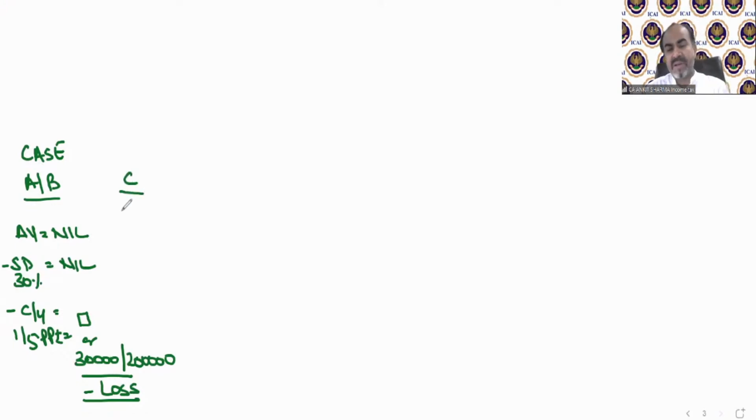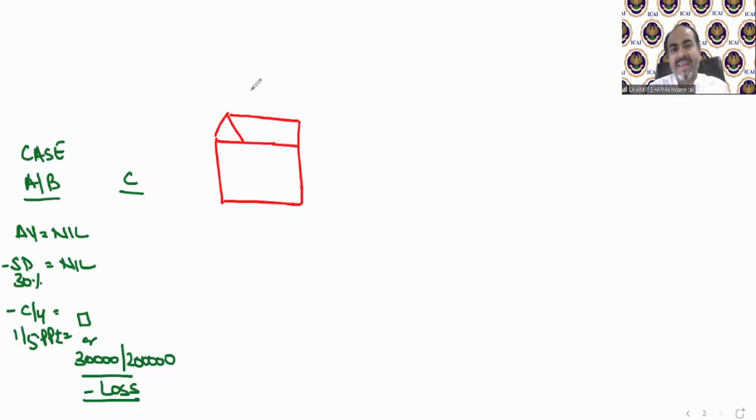If you have multiple houses, then case C will tell which house needs to be solved by which method. Okay. Now the D case is very, very important. Now we will start calculating gross annual value. First of all, we need to understand when case D will be applicable, when in a question we will apply the case D provision.